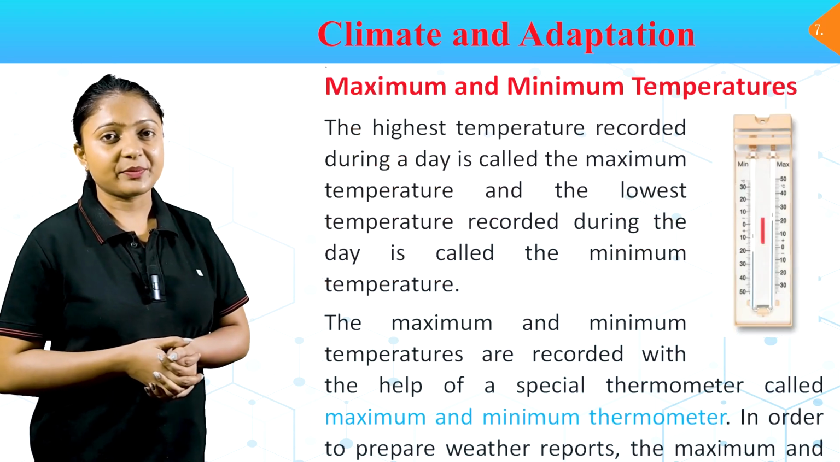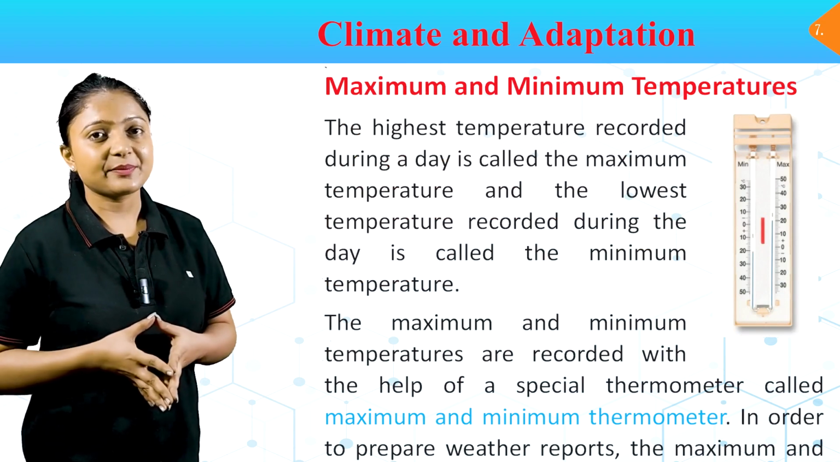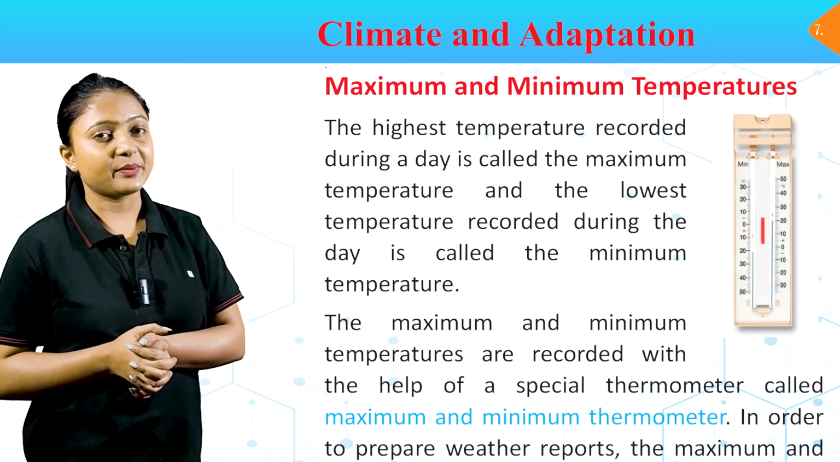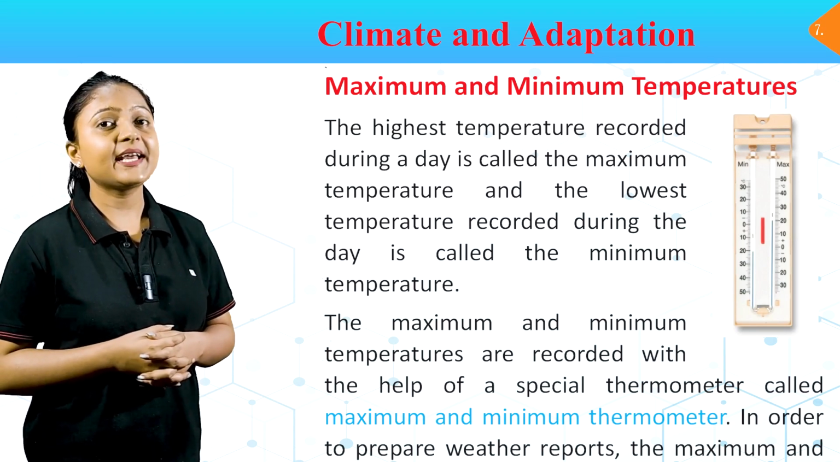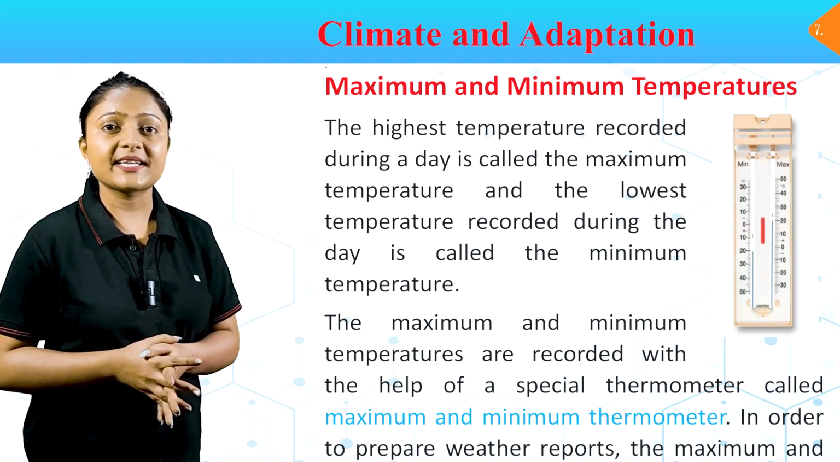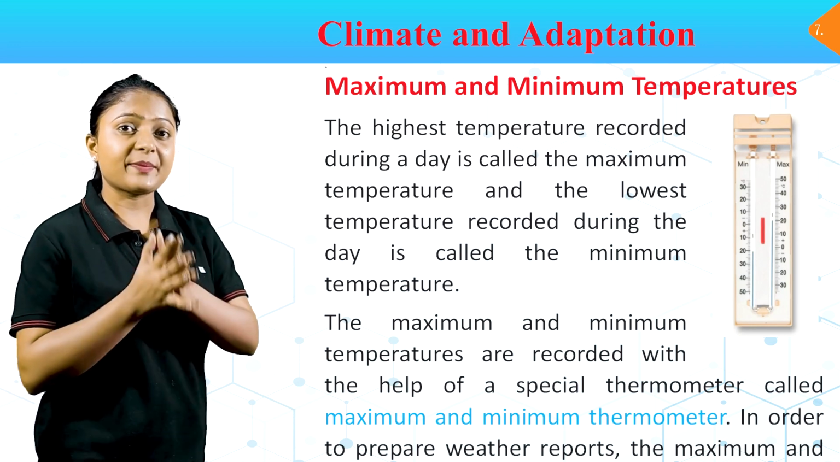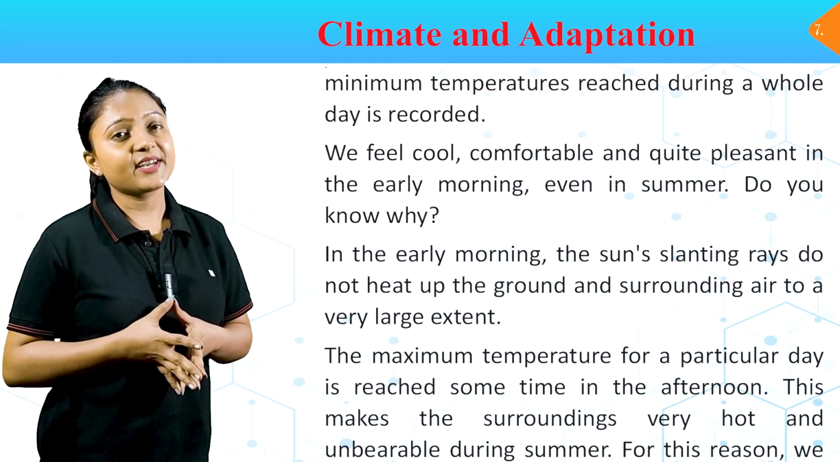Maximum and minimum temperature. The highest temperature recorded during a day is called the maximum temperature and the lowest temperature recorded during the day is called the minimum temperature. The maximum and minimum temperatures are recorded with the help of a special thermometer called maximum and minimum thermometer. In order to prepare a weather report, the maximum and minimum temperatures reached during a whole day is recorded.